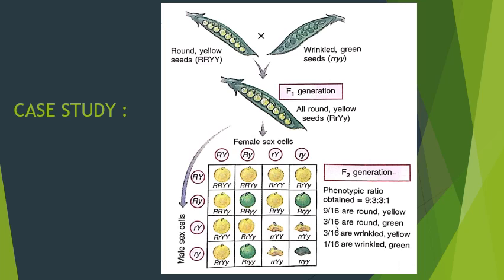Now the last row, which is the male sex cells, small r, small y. You have the first row vertically, capital R and capital Y, which gives capital R, small r and capital Y, small y. The second row vertically, with small r, small y and capital R, small y, gives the product capital R, small r, small y, small y.